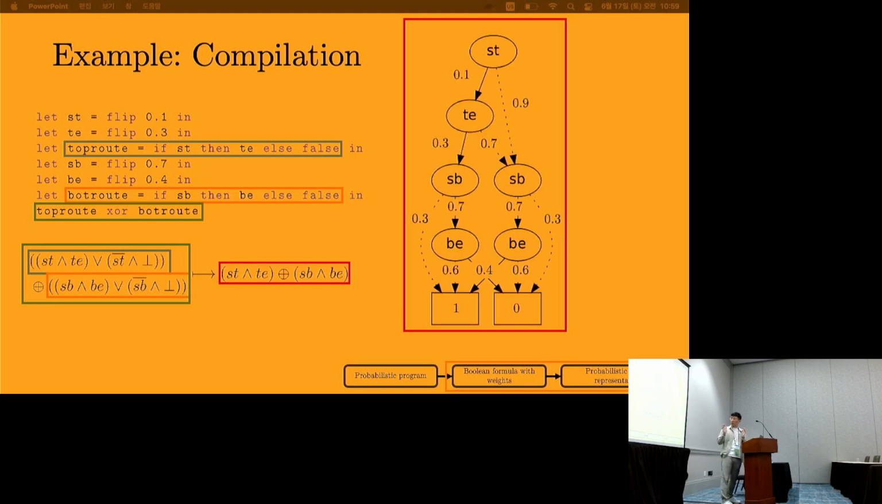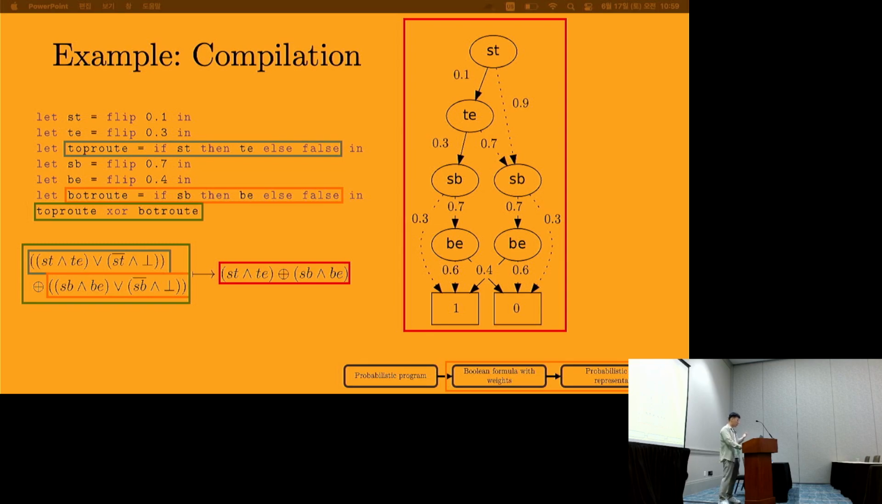So here's our probabilistic circuit representation. It looks complicated, but let me try and explain what it is. The leaves denote 1 and 0 truth values. The non-leaf vertices are simple variables, and their outgoing edges are either solid or dotted. Solid indicates the variable is true, and dotted indicates the variable is false. And the weights indicate the probability of the variable being true or false, respectively.